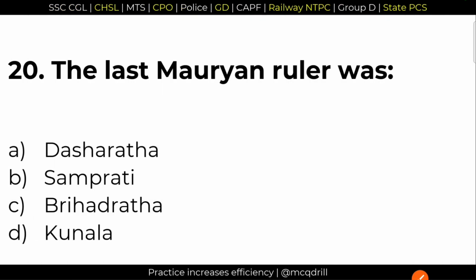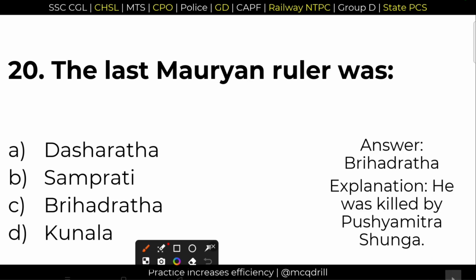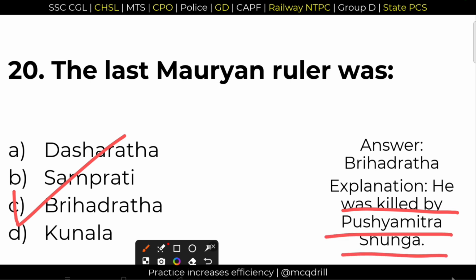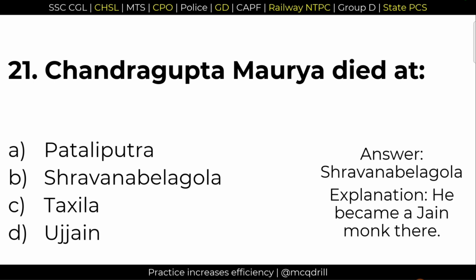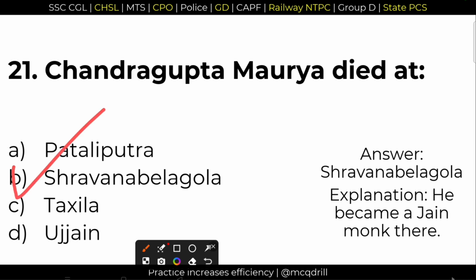21. The last Mauryan ruler was Brihadrata. Option C. Brihadrata was the last Mauryan ruler who was killed by Pushyamitra Shunga, the commander of Brihadrata. 21. Chandragupta Maurya died at option B, Shravan Belagula. So he became a Jain in his later stage of life and he died at Shravan Belagula due to starvation.